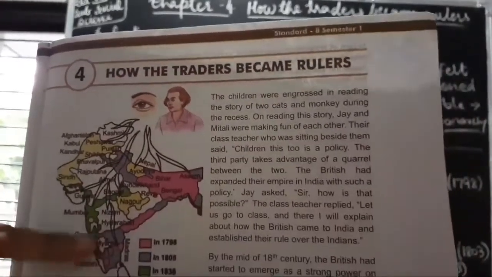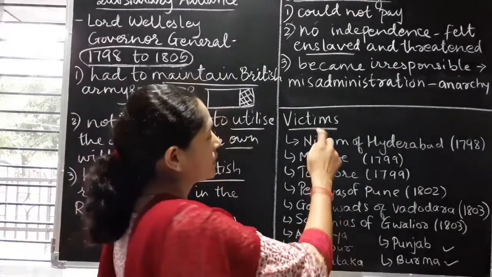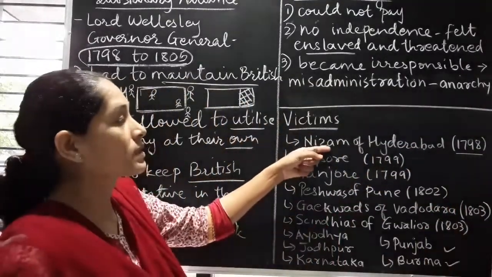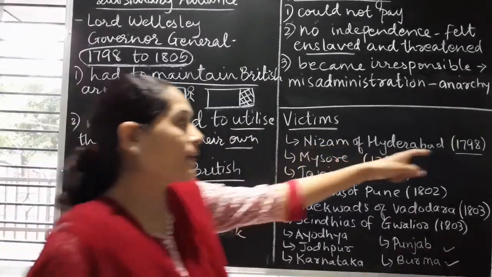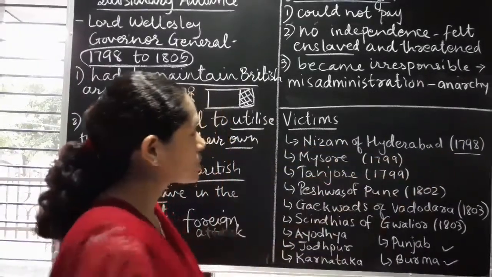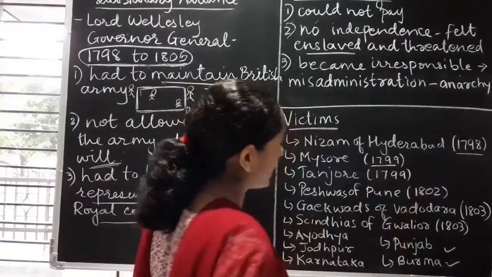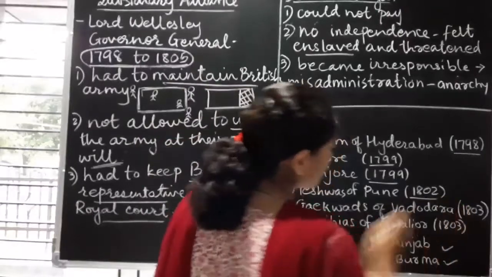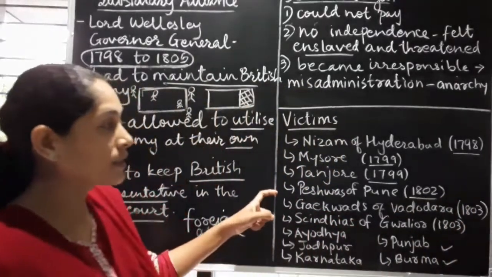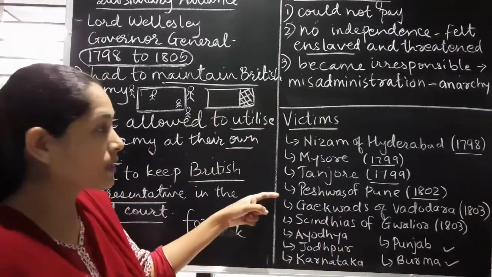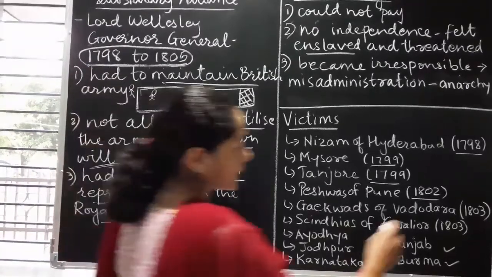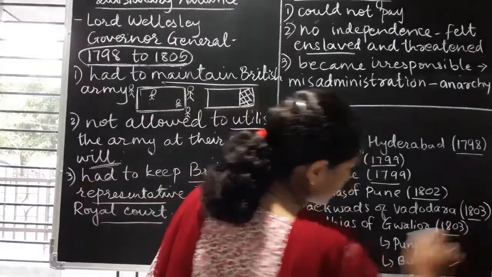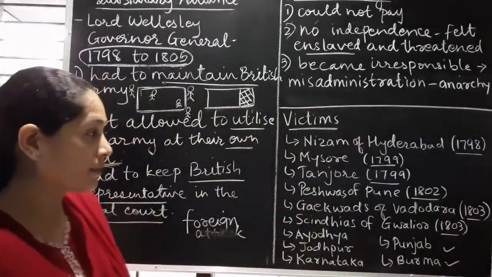And then Karnataka also. So if you see, Nizam of Hyderabad, the place was captured by the Britishers in 1798. Then it was Mysore in 1799, Tanjore again in the same year. Peshwas of Pune, this place was taken in the name of subsidiary lines from the Peshwas in 1802. Gaekwads of Vadodara 1803. Sindhyas of Gwalior, that is in Madhya Pradesh, 1803.